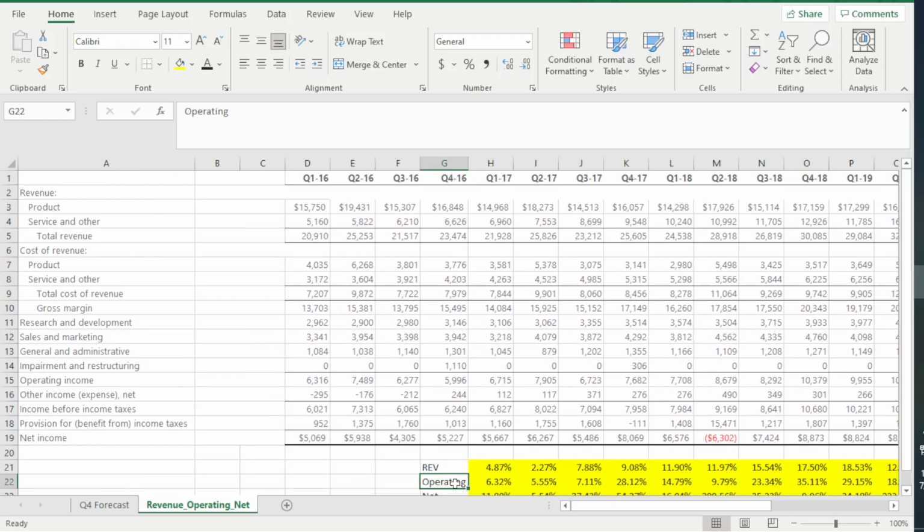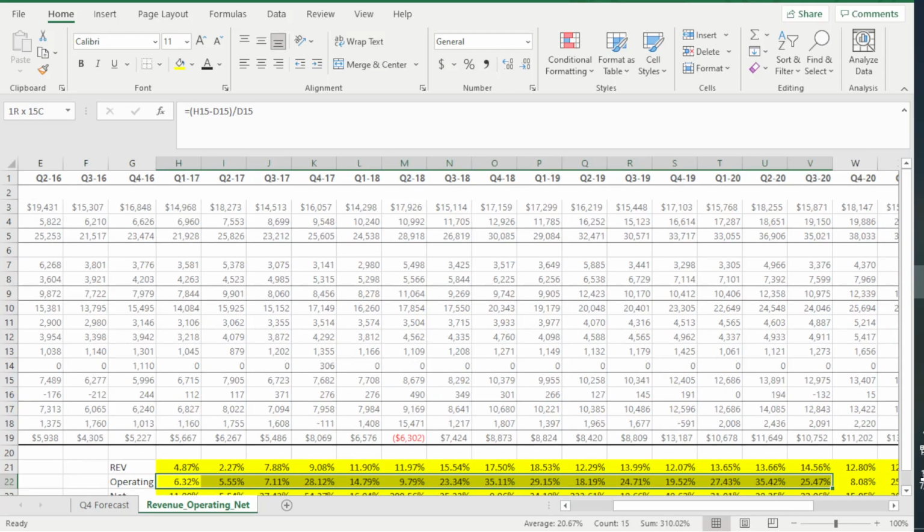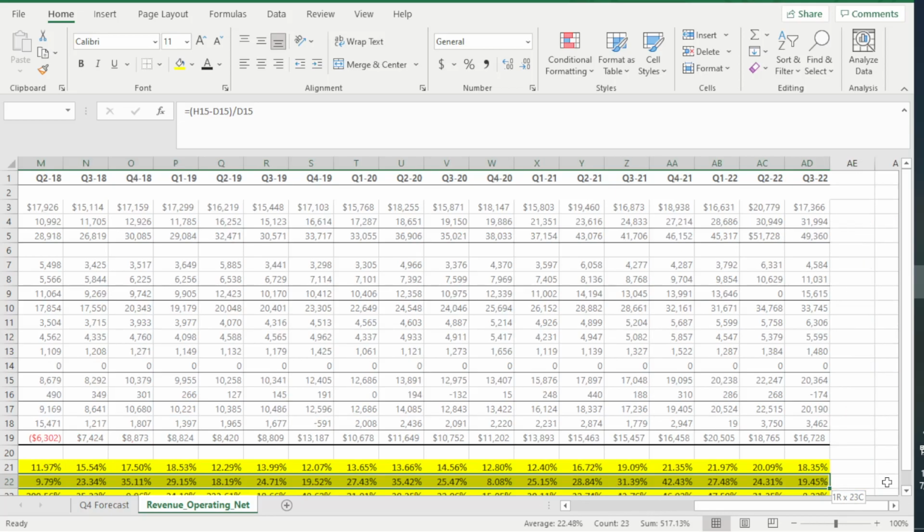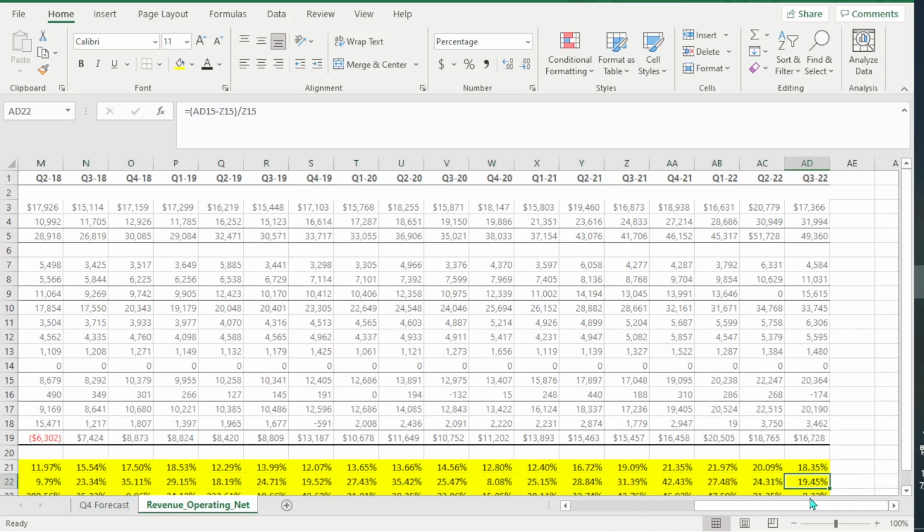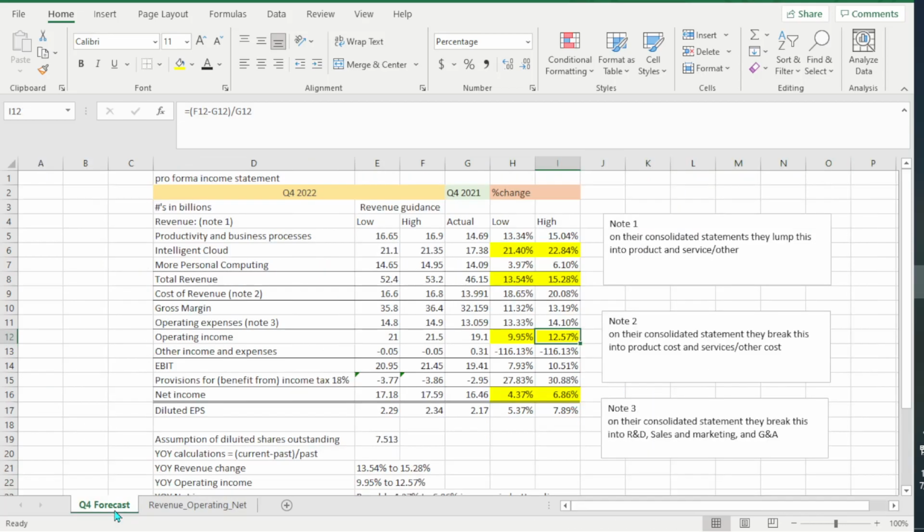So operating, we have operating right here. If we're looking at the last few quarters, we're looking at about 20% here, but this went as high as 42%. So, we're hanging around 20 to 30% on average. Now, what are we forecasting? We're forecasting operating income to be 10 to 13%. So that's really, really bad, you guys. That's pretty damn weak.